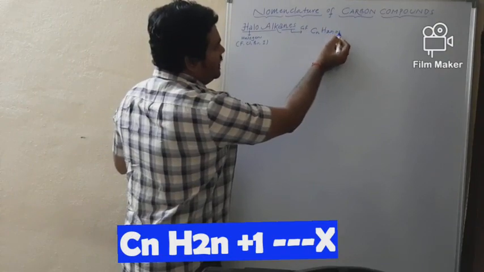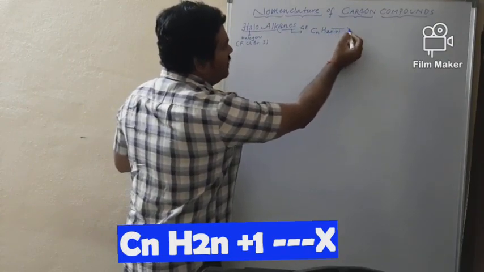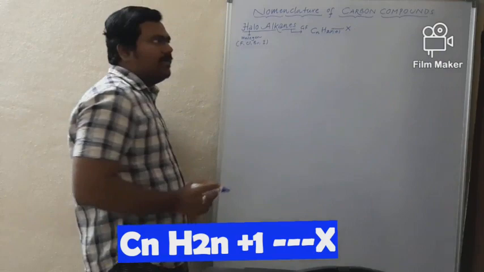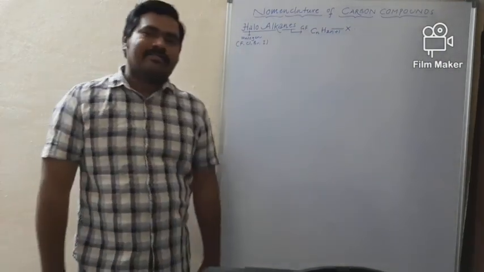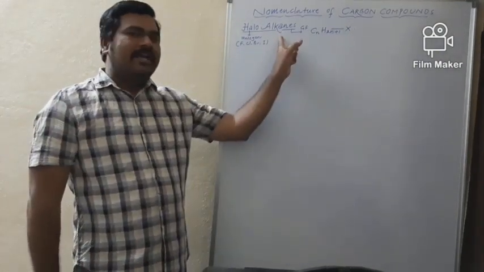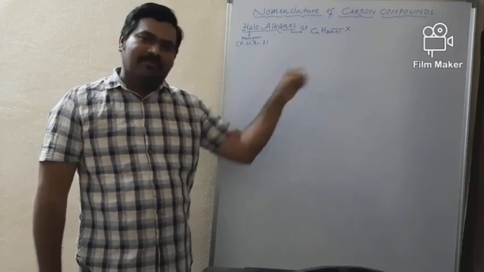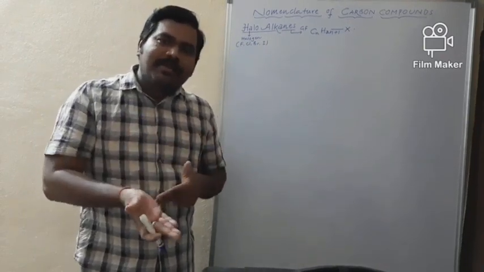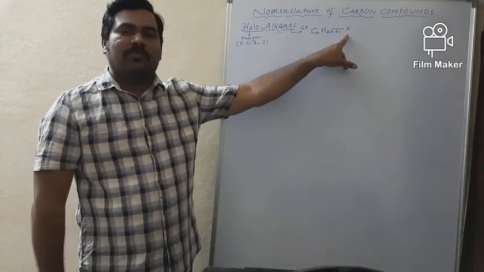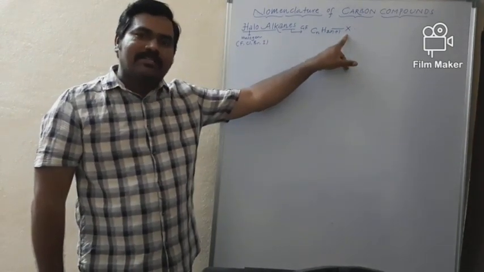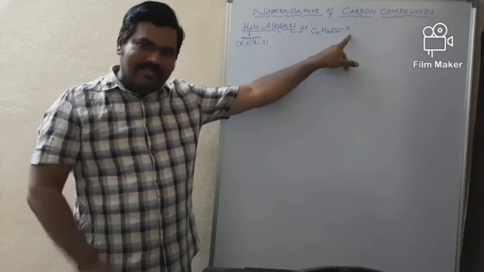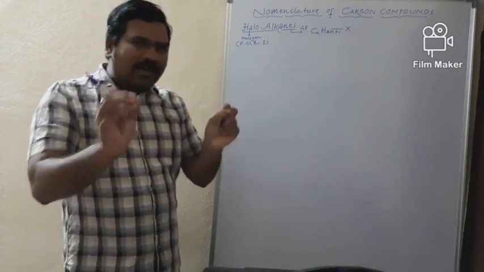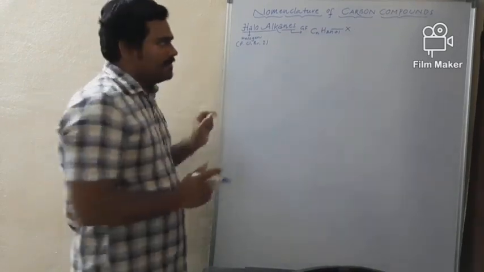CnH2n+1 single bond X. In fact, what are haloalkanes? The derivatives of alkanes in which an atom of hydrogen is replaced by a halogen group, denoted by the symbol X. X means halogen. So one of the hydrogens is replaced by X.